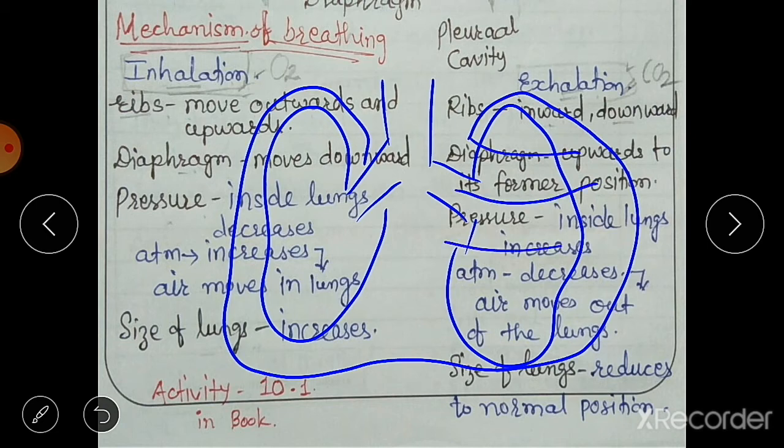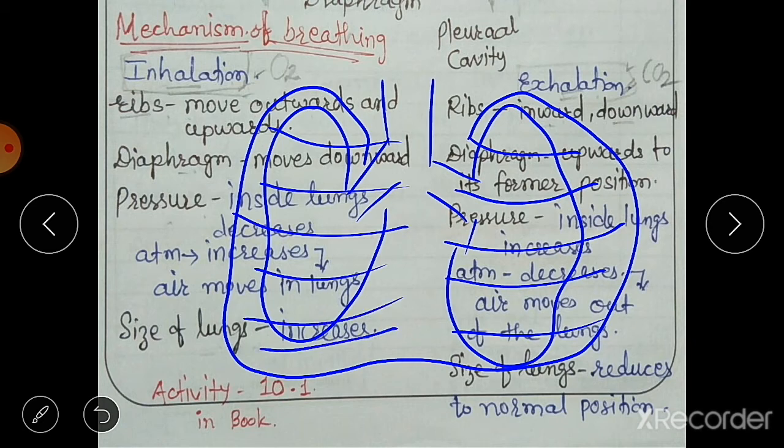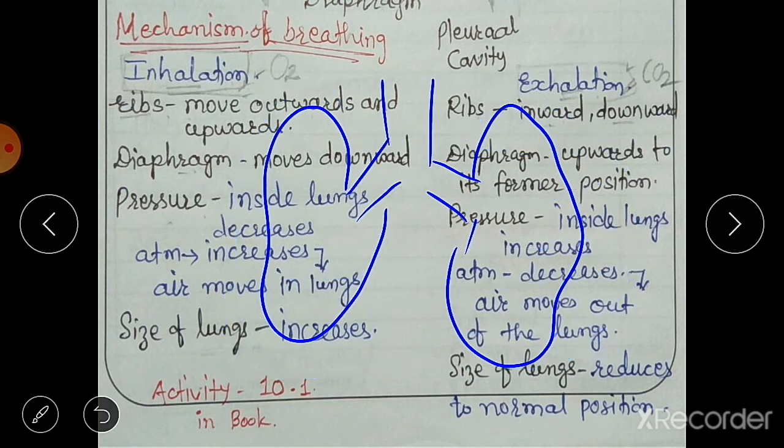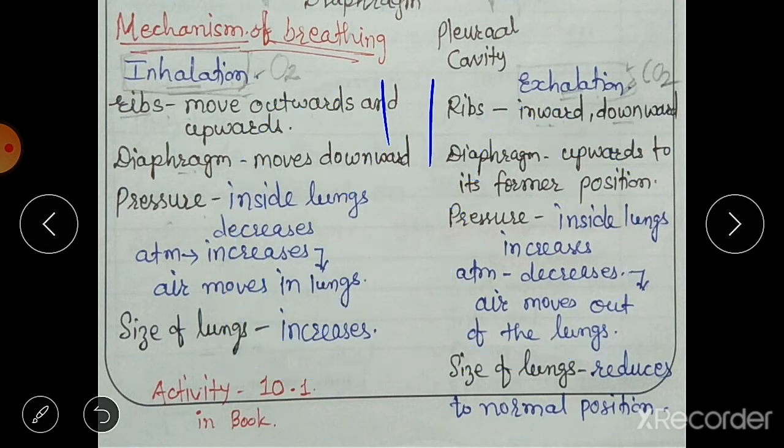Rib cage means these, you can see, a cover of bones. You know what a rib cage is. So they are protected inside the rib cage, but the rib cage or ribs are flexible bones, means they can expand. When we inhale the air, they get expanded and they help in increasing the size of the lungs also.